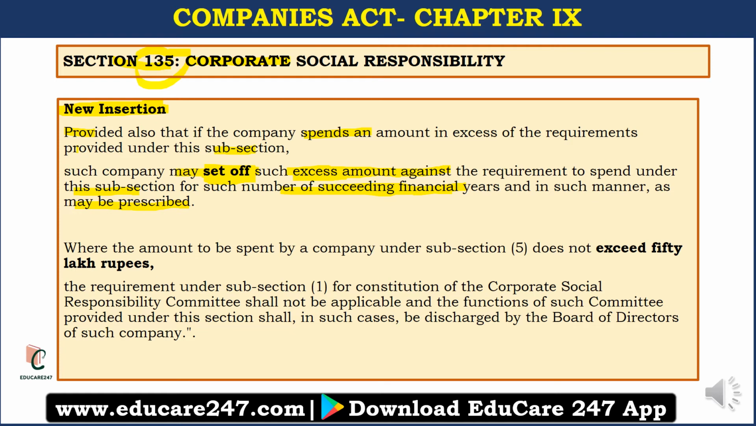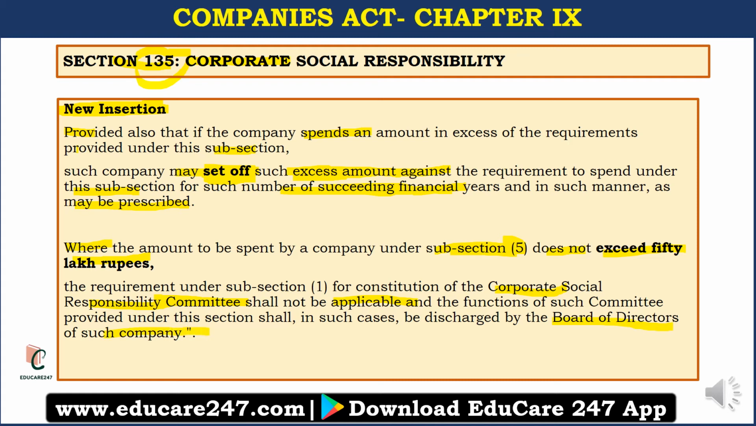Now another insertion has also been made. Let's look at the wording of another insertion as well, right? Where the amount to be spent by a company under subsection 5, means the amount spent in CSR activities, if it does not exceed 50 lakh rupees, the requirement under subsection 1 for constitution of CSR committee, corporate social responsibility committee, shall not be applicable, and the functions of such committee provided under this section shall in such case be discharged by the board of directors.